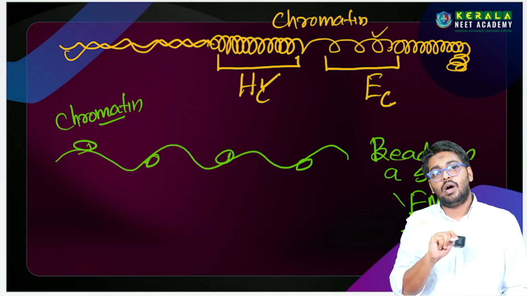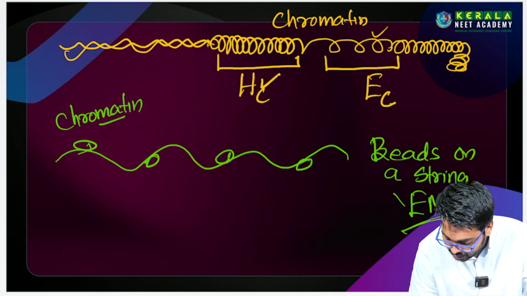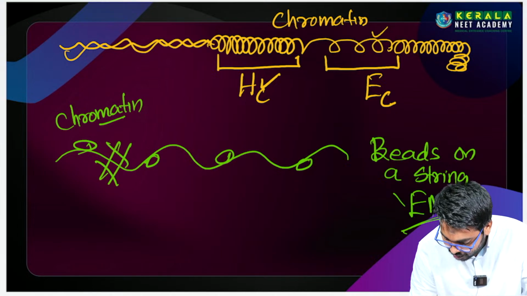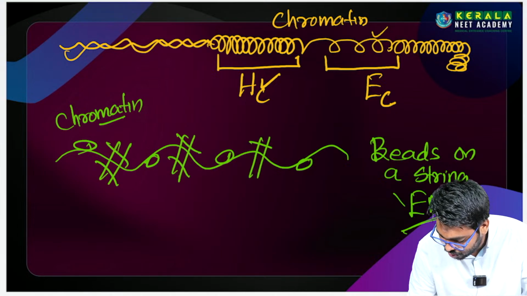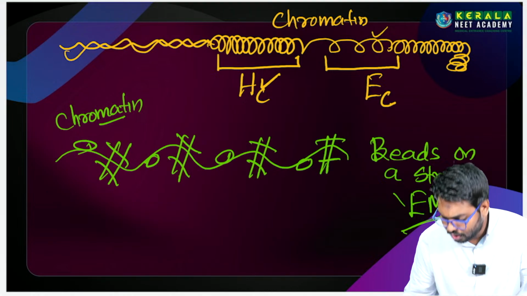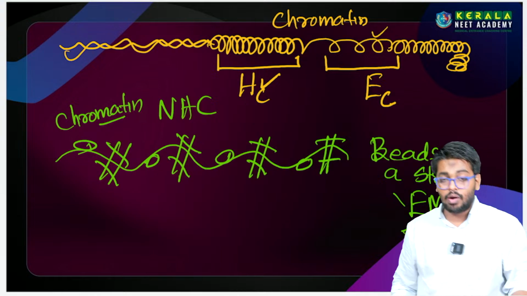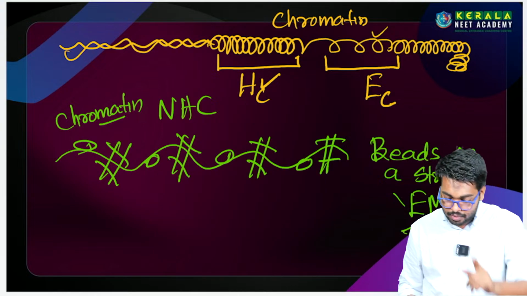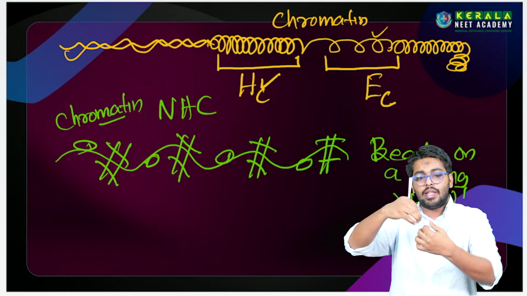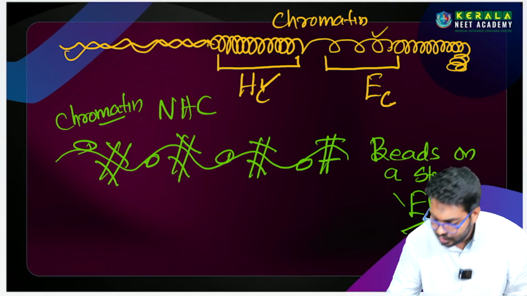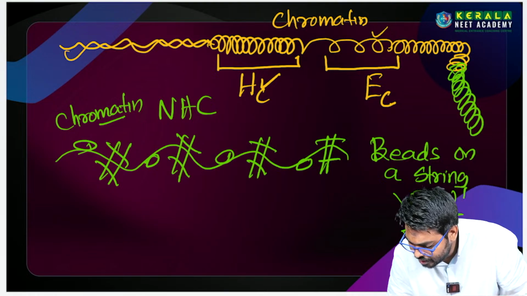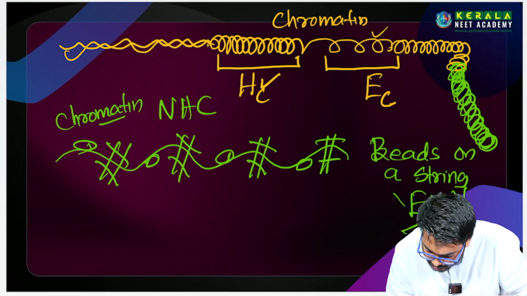Then who will condense it? There is a specific protein, called non-histone chromosomal protein, NHC. What does the non-histone chromosomal protein do? It binds between the nucleosomes and makes a tight coil.